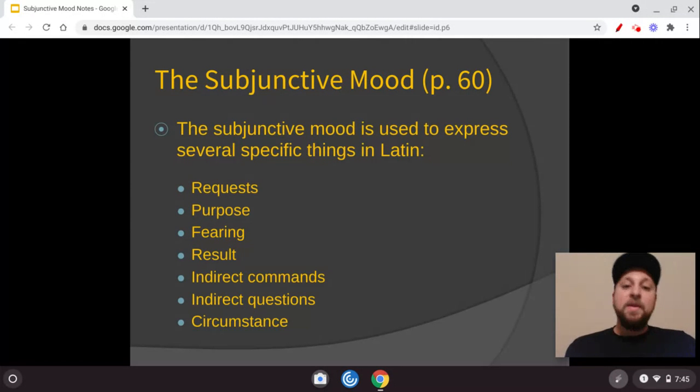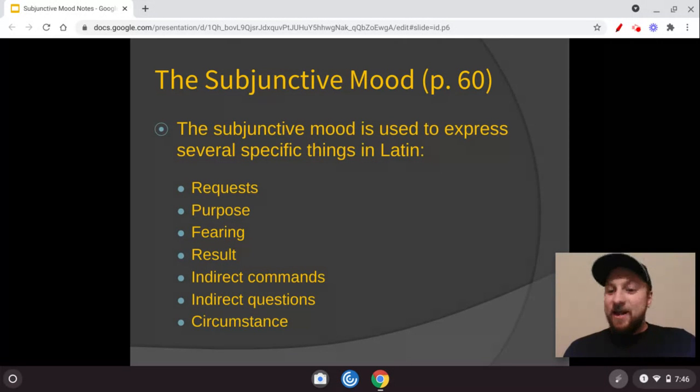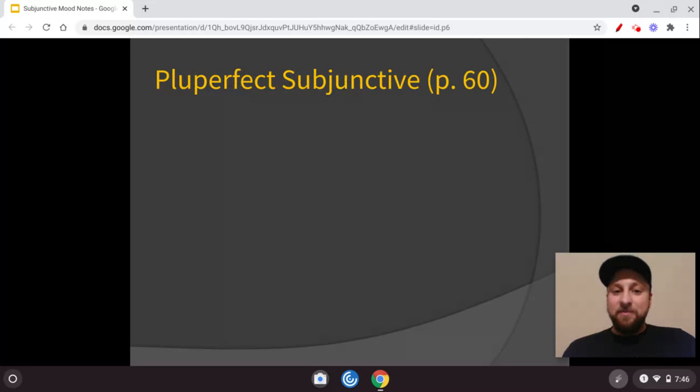So rather than the indicative mood, which points out a fact or indicates some information, this is a different mood. It's a different mode to express a certain number of other things. Again, if you didn't quite get this slide in the previous video, it's not totally required for Stage 24. You can pick it up from the video from here.